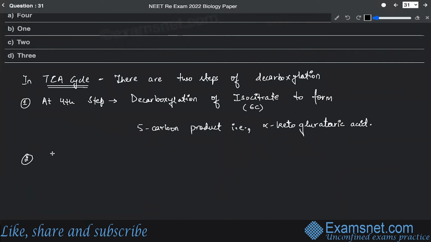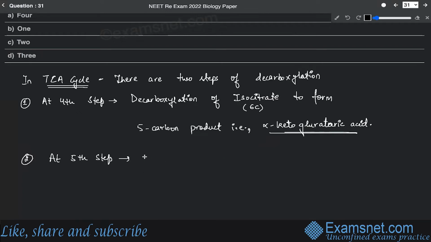And the second step, the decarboxylation, occurs at the fifth step. So just succeeding this step, at the fifth step itself, this alpha ketoglutarate, which is formed over here, which is a 5 carbon molecule, will now undergo decarboxylation to form succinyl CoA, you can say.